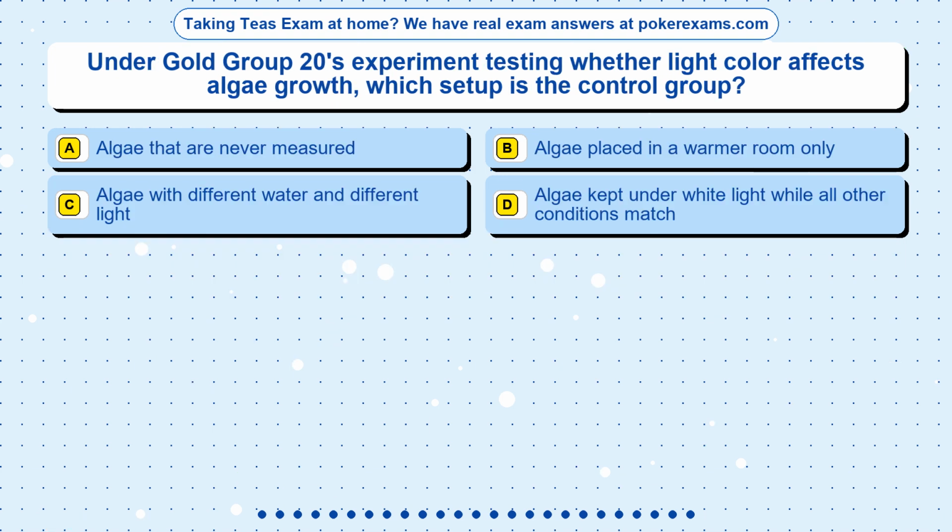Question 20. Under Gold Group 20's experiment testing whether light color affects algae growth, which setup is the control group? Option A, algae that are never measured. Option B, algae placed in a warmer room only. Option C, algae with different water and different light. Option D, algae kept under white light while all other conditions match.